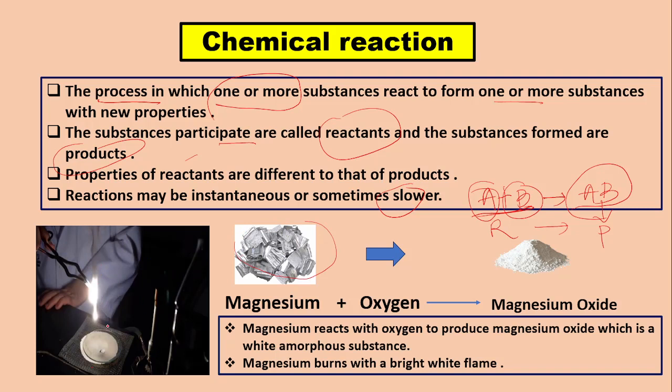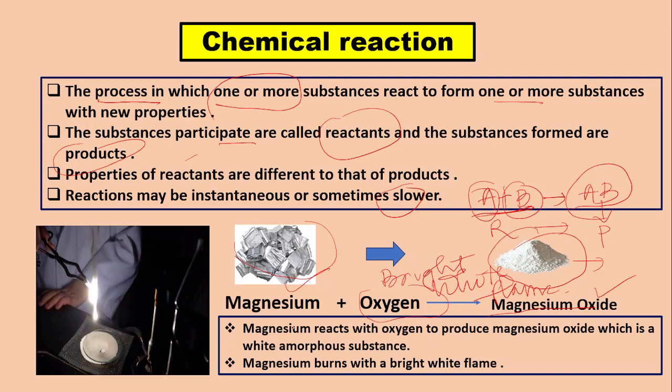When it is burnt, it burns with a bright white flame to produce a white colored powder that is called magnesium oxide. This is magnesium. When it burns in the presence of oxygen, it produces magnesium oxide.